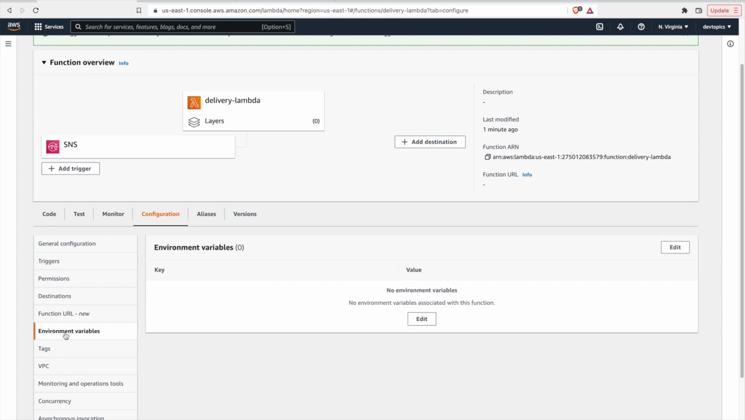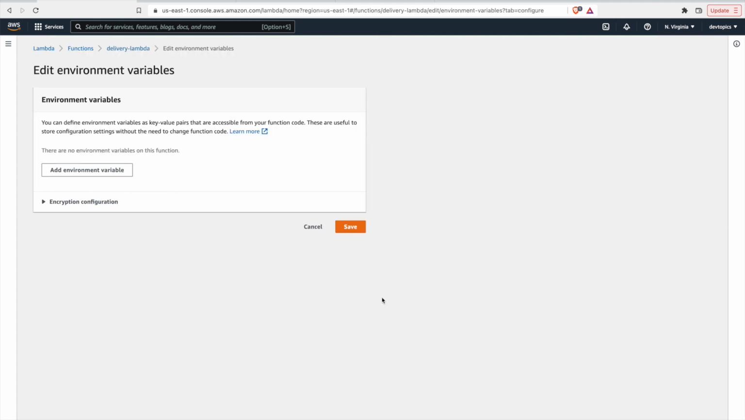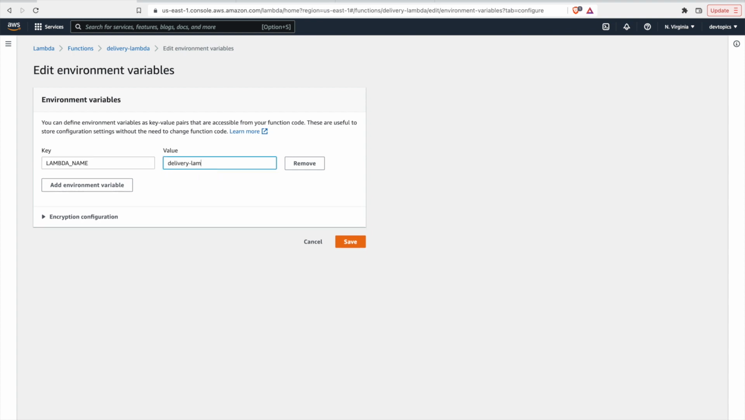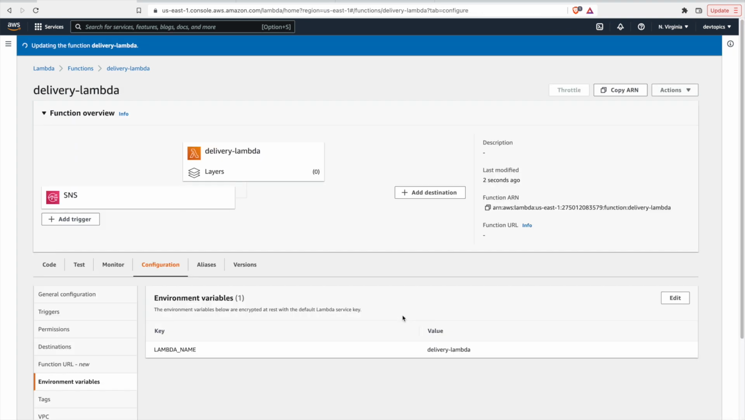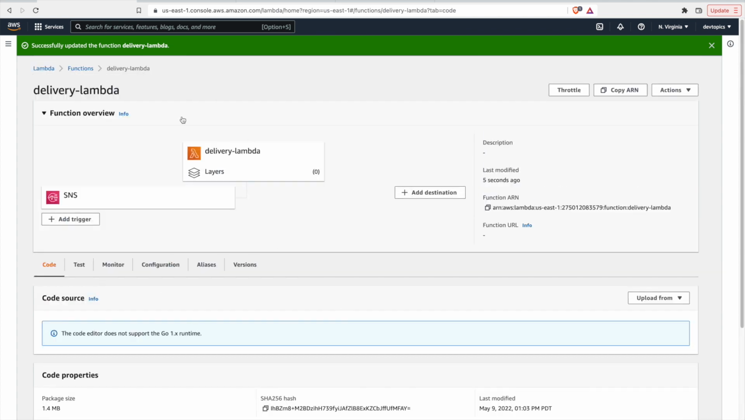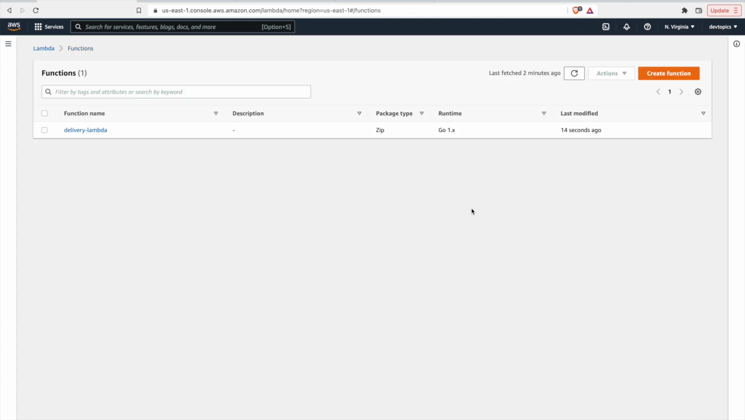One thing I want to do as well here, just put in an environment variable. I'm going to call this Lambda name, and we'll say delivery Lambda, and we'll use this later in code. We'll be logging out so we can see the different Lambdas that we're running here. So we'll say save. We'll log out that value later. Okay, so that's good for now. We don't have any code uploaded, so it's not going to actually log anything or do anything. It's just an empty Lambda. But let's go back and let's create one more Lambda.